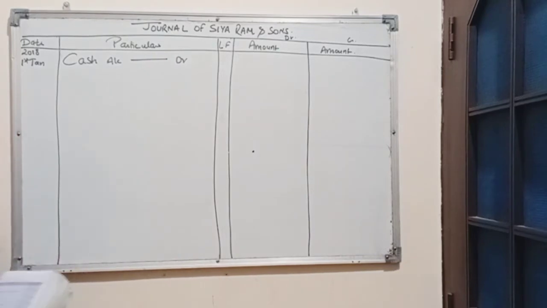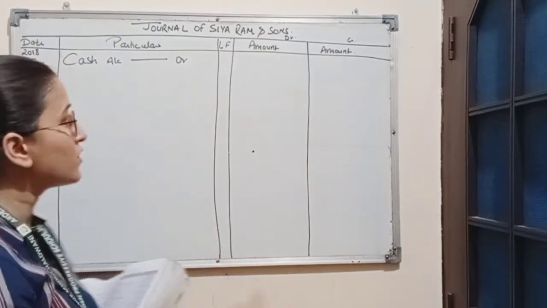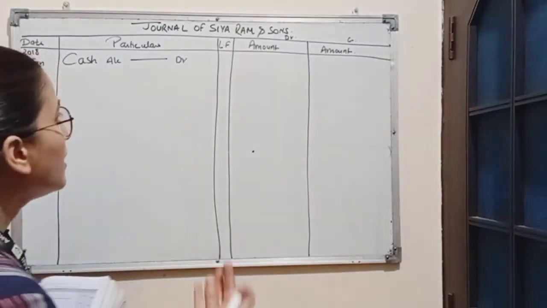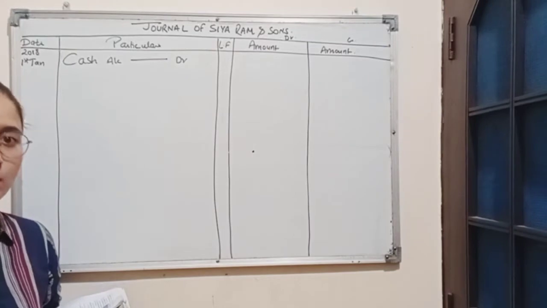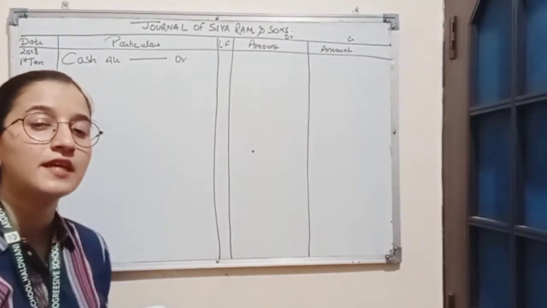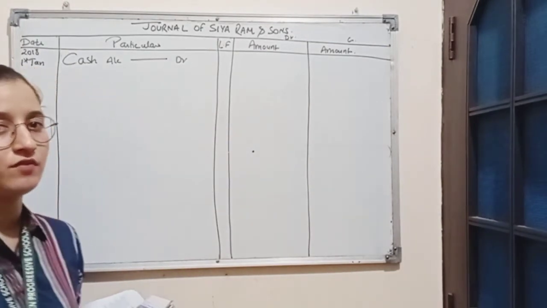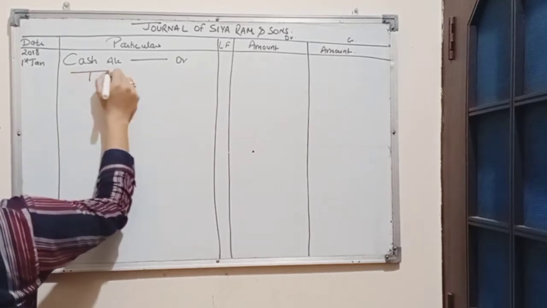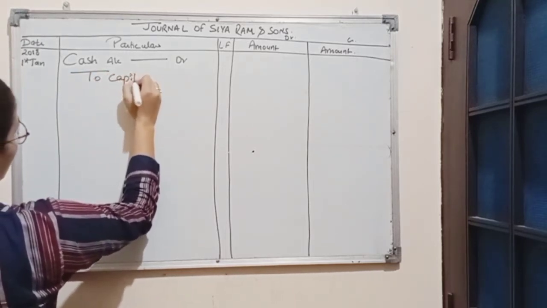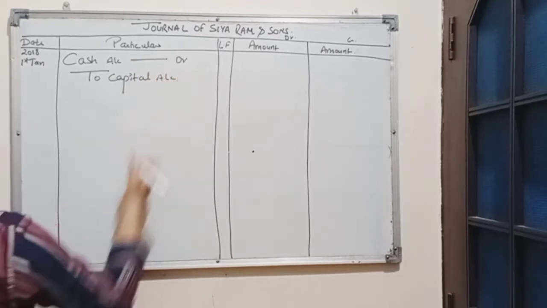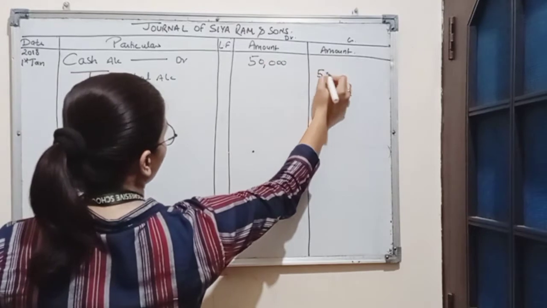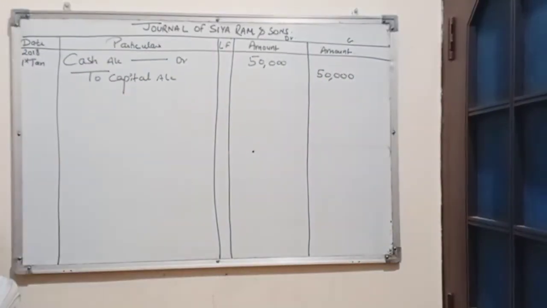Now the proprietor is the giver of cash. So here proprietor's capital account will be credited. Why? Because proprietor is a personal account and the rule for personal account is debit the receiver, credit the giver. So here proprietor is giving cash of rupees 50,000 to the business. So that is why we will credit capital account. Debit amount is 50,000 and credit amount is also 50,000.